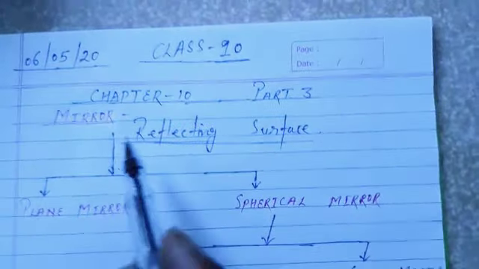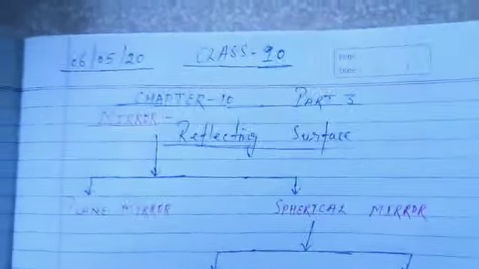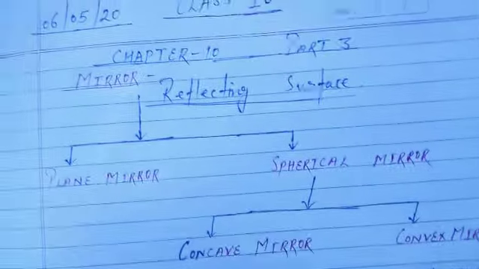So a mirror is a reflecting surface, and it is made up of glass. Just look at this. What is this? This is glass, and we are able to see from this side to that side. And a mirror can be made with the help of this glass.